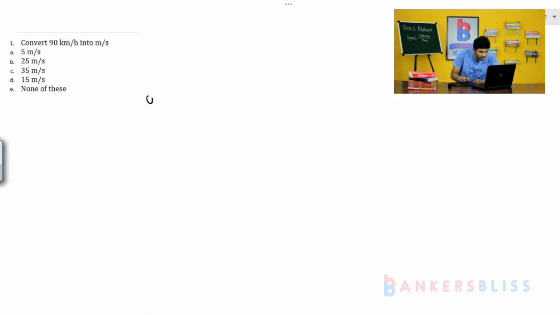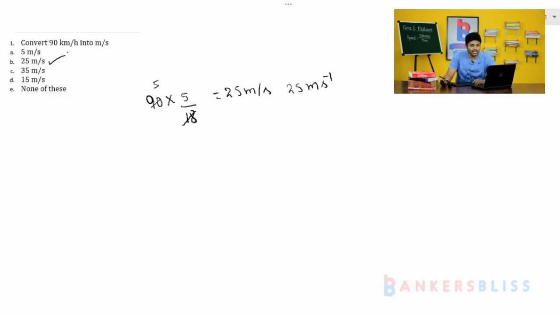90 into 5 by 18. So from kilometer per hour to meter per second, if you want to convert, then you have to multiply it by 5 by 18. So 18 5s are 90, 5 into 5, 25 meters per second. This can be written as 25 meters per second. Okay, so the answer is 25 meter per second. So option B is the right answer. Very simple. Okay, so you multiply it by 5 by 18. So the answer is 25 meter per second.